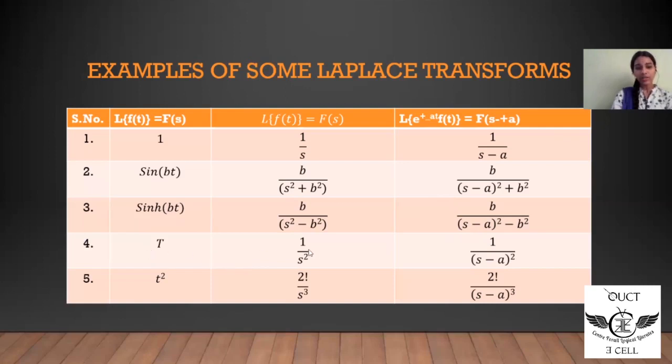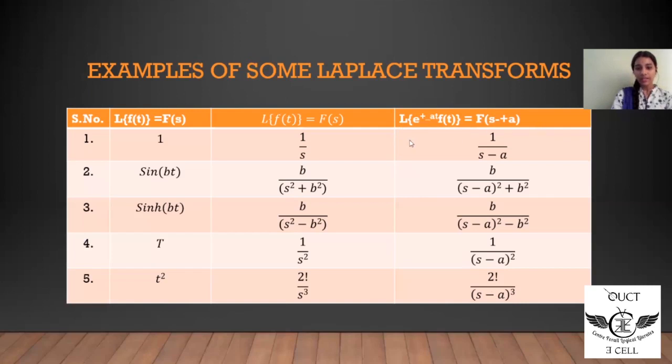Then the Laplace of t is equal to 1 by s square. When e to the power of at is multiplied, we get 1 by s minus a whole square, and when e to the power of minus at is multiplied, we get 1 by s plus a whole square. Laplace of t square is equal to 2 factorial by s cube. Similarly, Laplace of e to the power of at t square is equal to 2 factorial by s minus a whole cube, and Laplace of e to the power of minus at t square is equal to 2 factorial by s plus a whole cube.